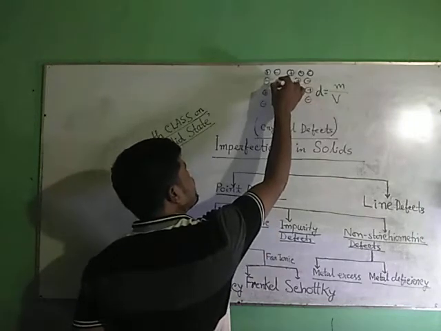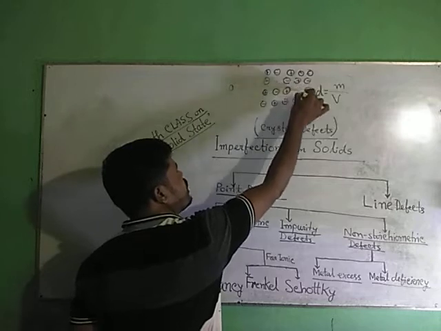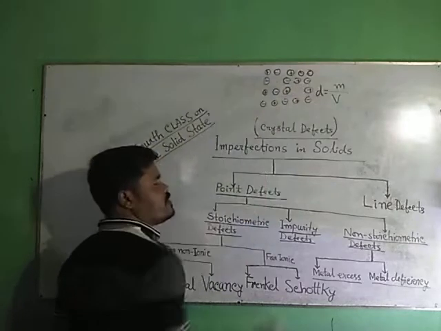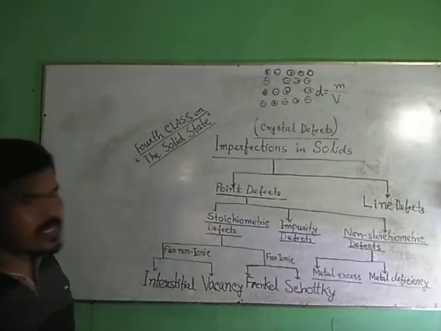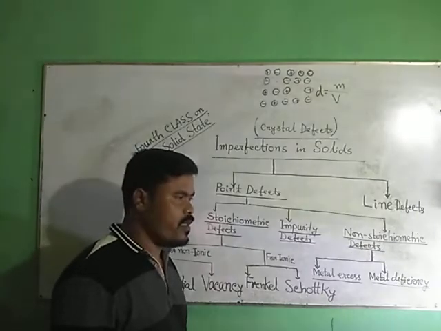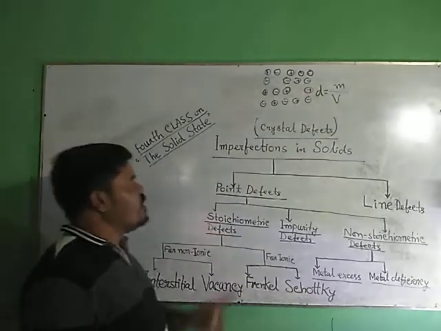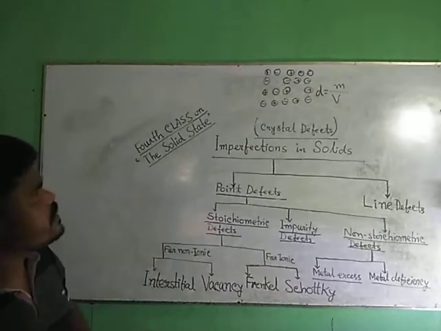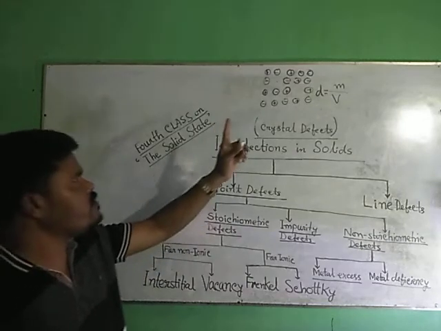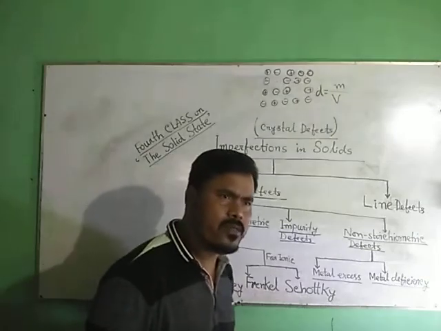I am missing one cation from this side and one anion from this side. So stoichiometry remains, and electrical neutrality remains. Now come to the point. What would be the effect of Schottky defect on the density of a crystalline solid?